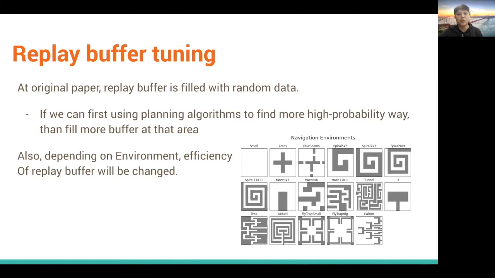And also they have various navigation environments, as you see in this slide. Also, for the difficulty of the map, if there is just one way from the starting point to the end point versus various ways to go, the different replay buffer can affect the efficiency and the trainer's accuracy. So we can try other maps to see how the replay buffer affects finding the path.